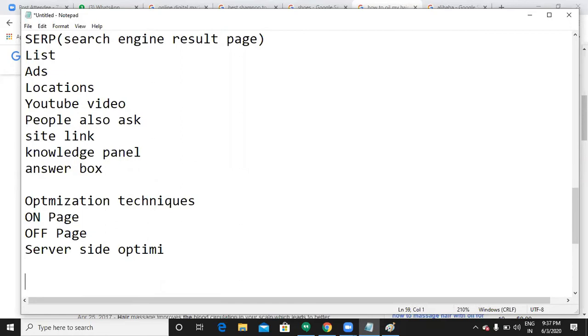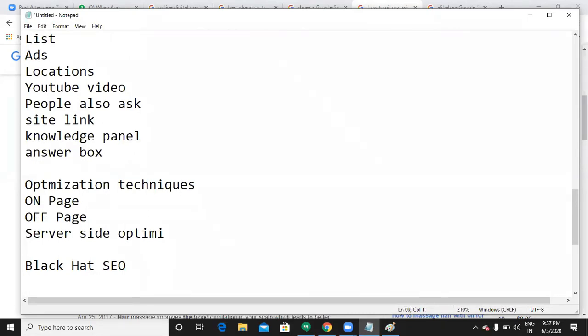Those things are black hat SEO, black hat optimization techniques. Say Prabhu has started his website and wants to drive some traffic to it.